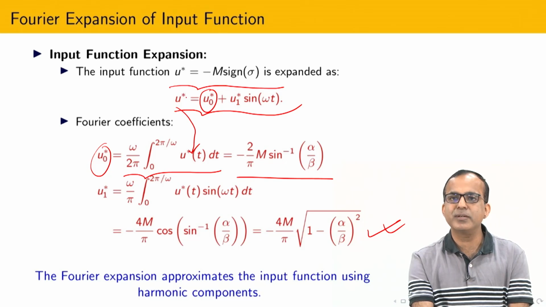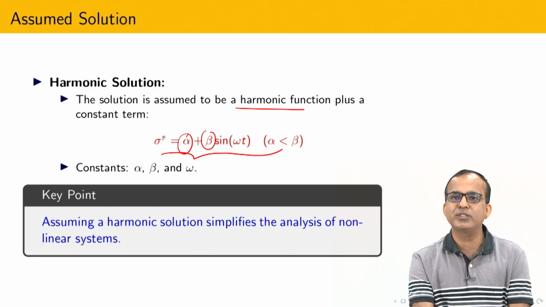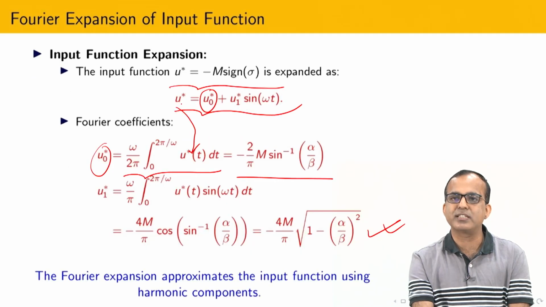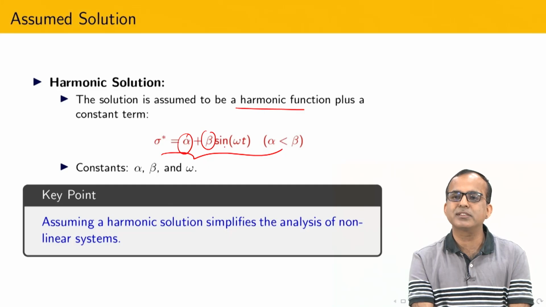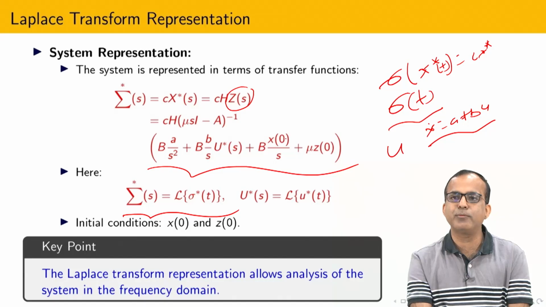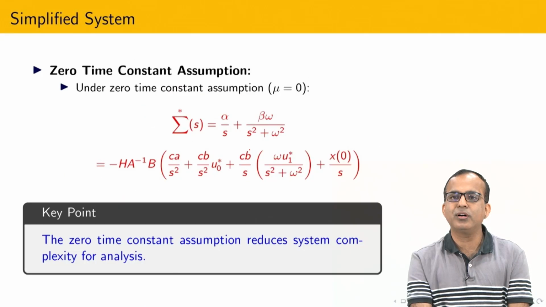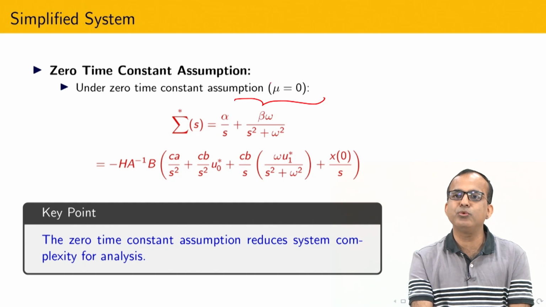I know the expression of u star, I know the expression of sigma star. So I will take Laplace transform of sigma star and u star. So Laplace transform of sin omega t comes into picture. Here again sin omega t comes into picture, and after that I am going to substitute here. So that kind of things basically we have done. We are also assuming that mu equal to 0.